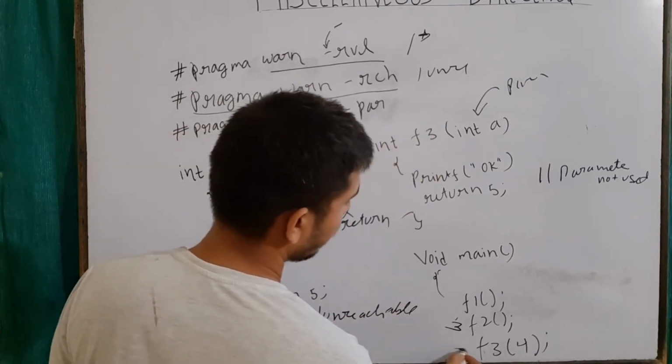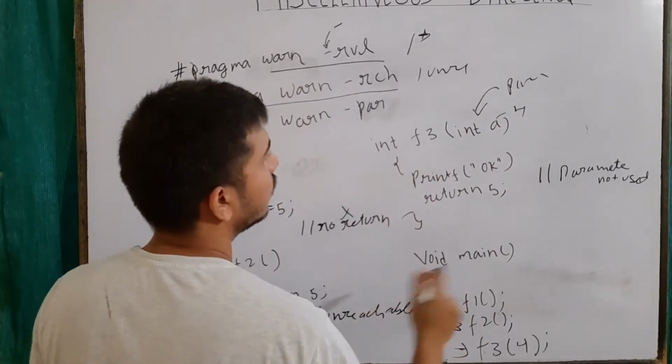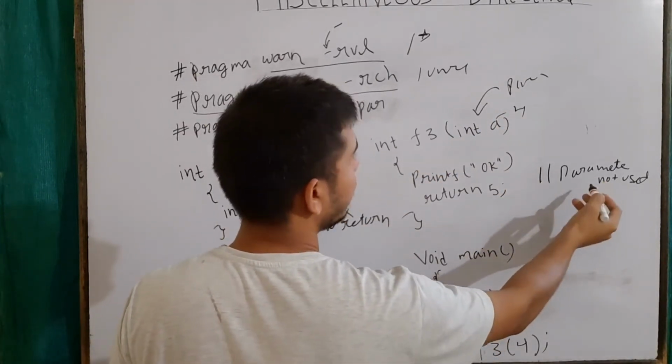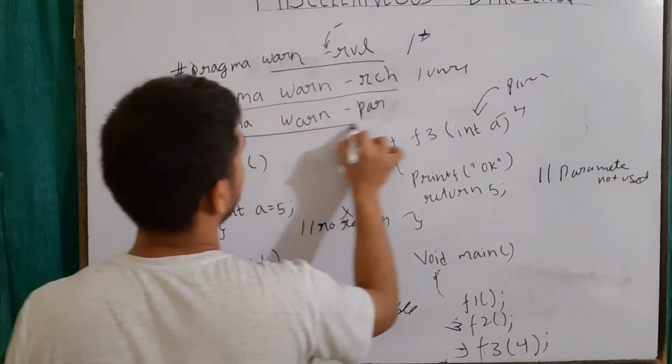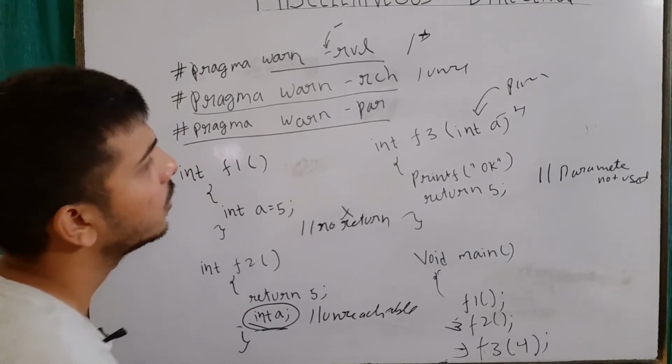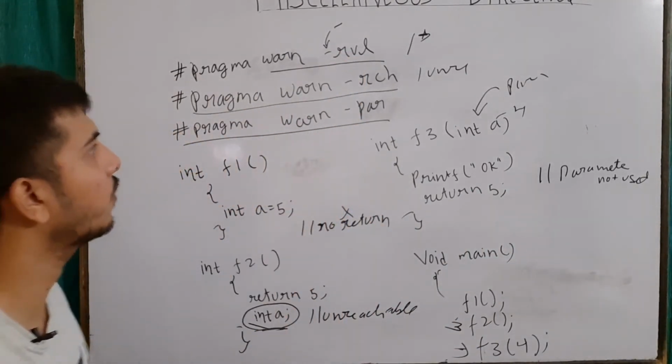Now if I call F3 with 4 here, it will go in as 4 and I am not using A anywhere, so normally it will give us a warning that the parameter is not used, but since we have used our #pragma warn par, it will not give that warning. So this is how we are suppressing our warnings.